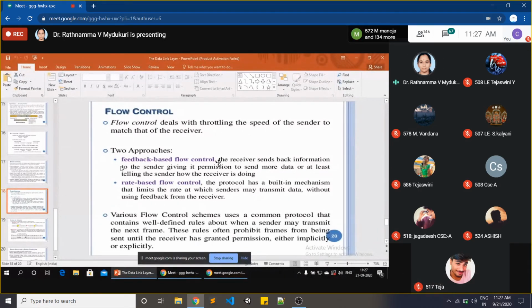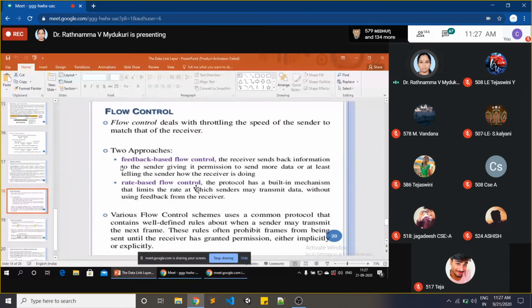If I have taken 2 hours of time and completed the entire second unit, can you people get the concept clearly? No, it's impossible. Okay, that is called flow. Now how to control the flow? We have 2 methods, 2 approaches: feedback based flow control and rate based flow control.